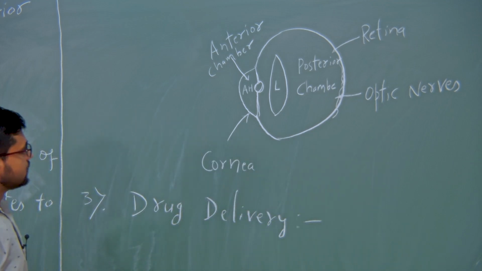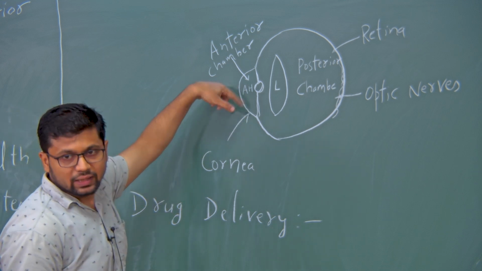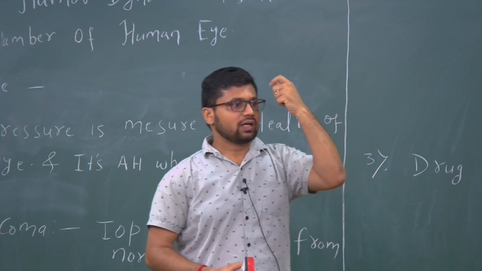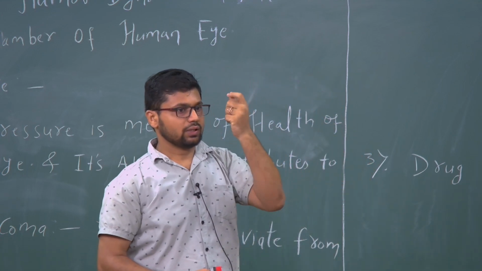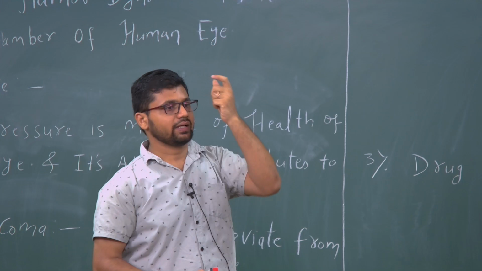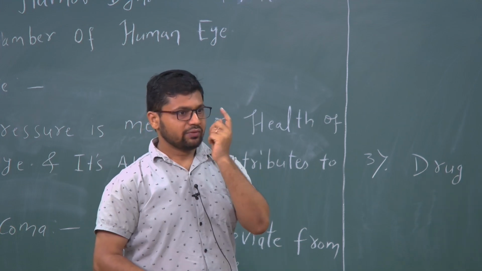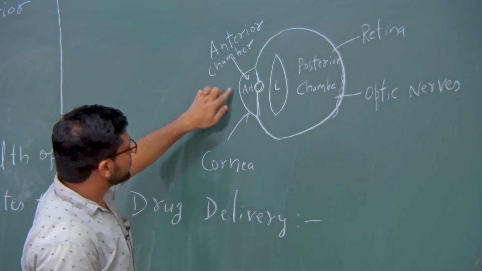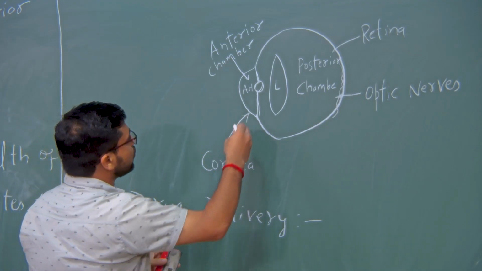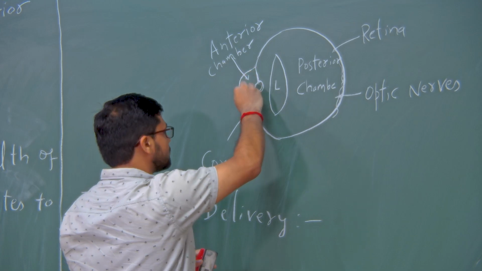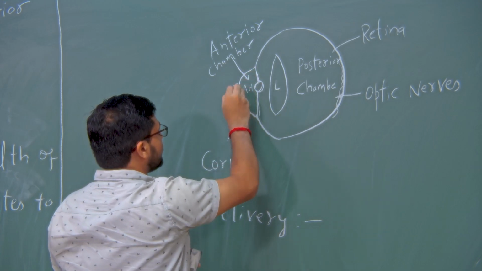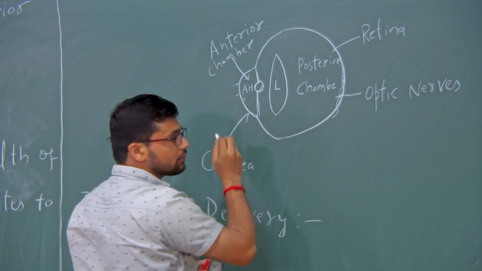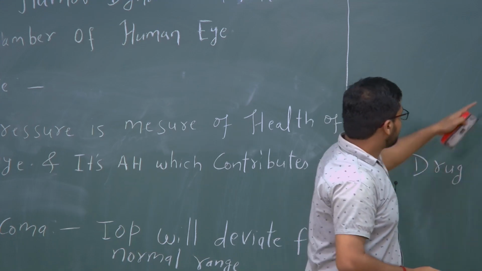So, what I mean is, this aqueous humor is continuously flowing inside. If we put any drop of drug over our eye, I am talking about some drug solutions or any ointment which we apply over our eye, that drug diffuses inside through this cornea. This cornea is a solid material. If we put any drug here, it will spread over this cornea and diffuse inside, onto the inner wall of the cornea.